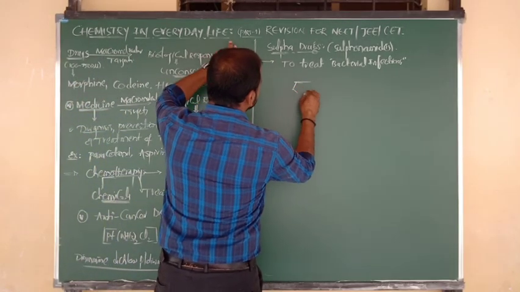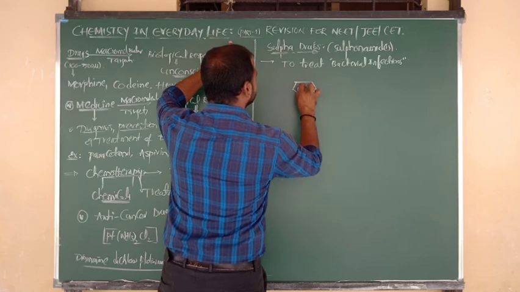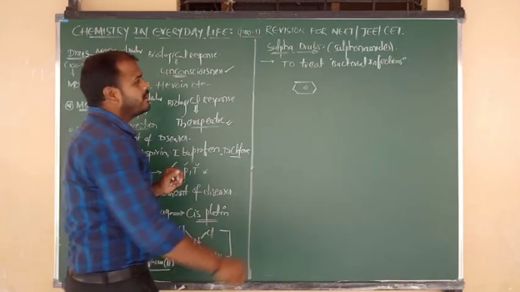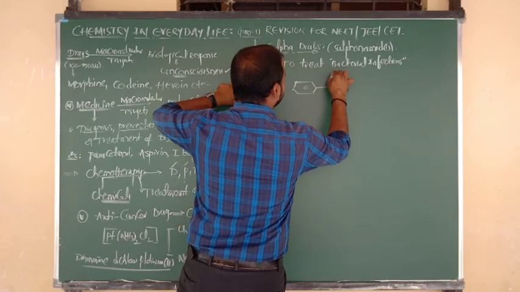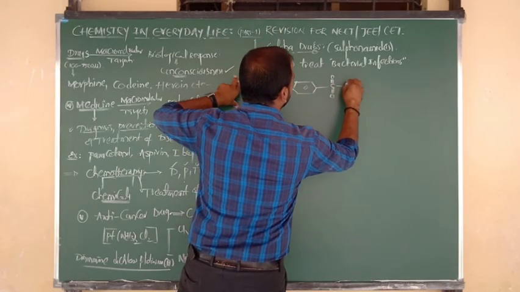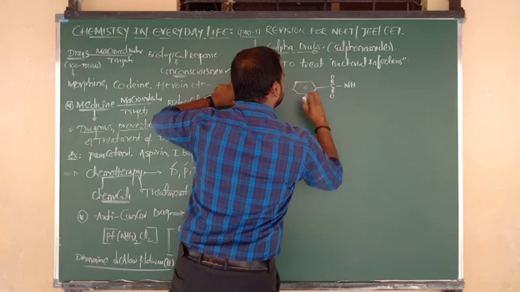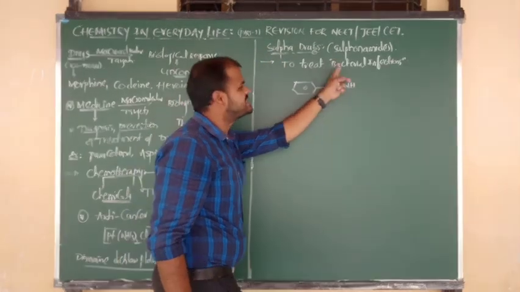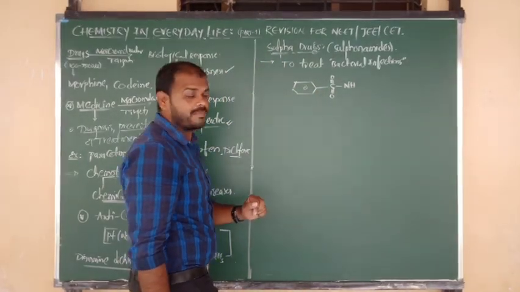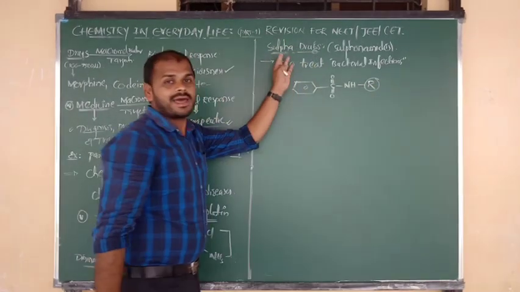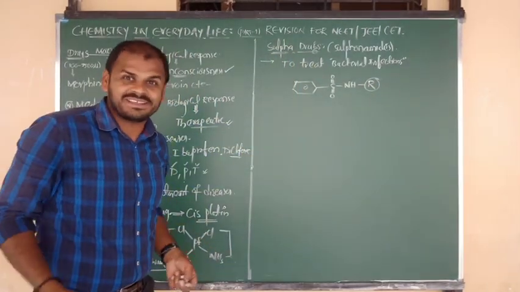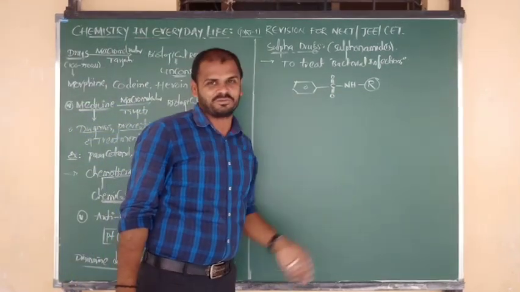First of all, we consider the benzene molecule. And it contains a sulfonamide group. The sulfonamide formula is double bond O, S double bond O, again bonded to NH2. This is the sulfonamide form. But here the NH is connected to the R group, because we have a variety of sulfur drugs that depend upon the R group.